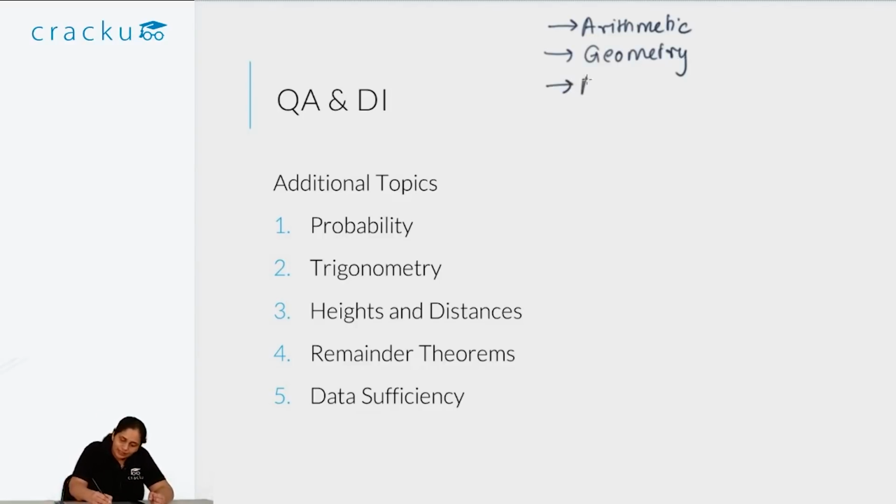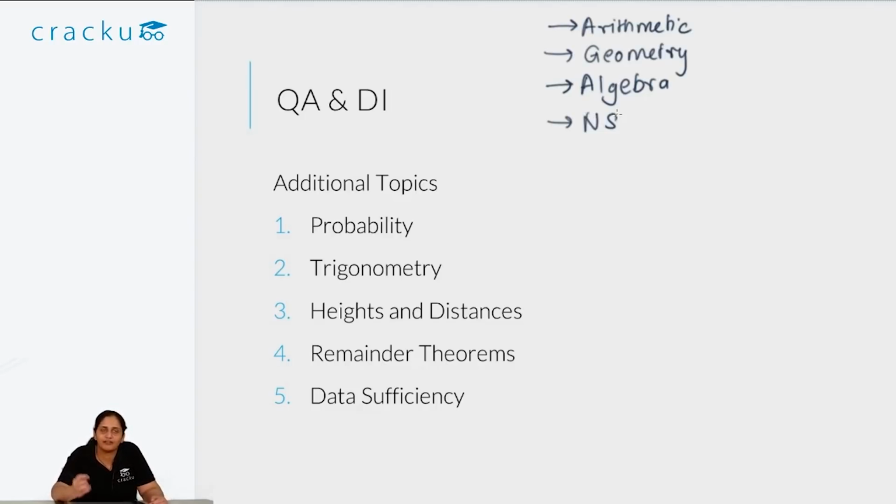Also there is algebra, same as that of CAT. You have quadratic equations, linear equations, graphs, and progressions and series. So you have to revise these three, similar to CAT, with a similar difficulty level also. You have to revise them just as much as you did for CAT. If you have not attempted CAT, you will have to do them fresh for XAT. But if you have attempted CAT, you will have to revise those topics because all of those questions do come in XAT.